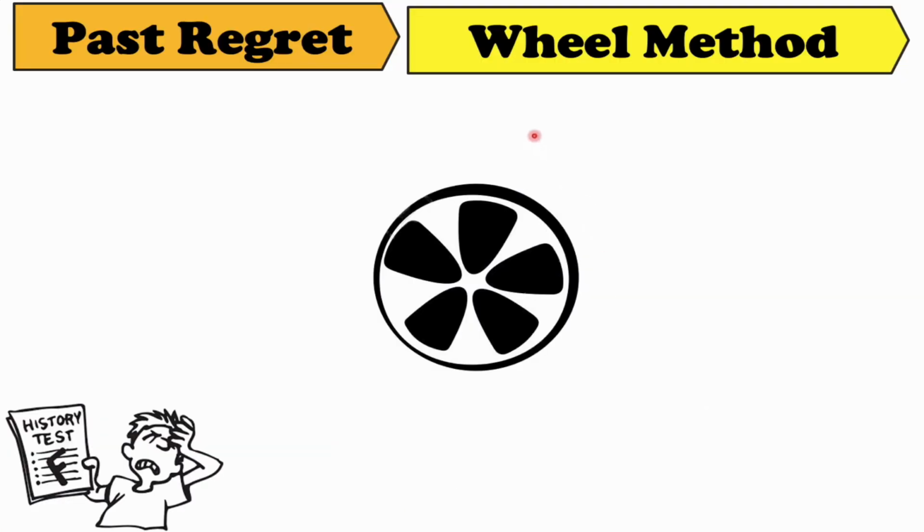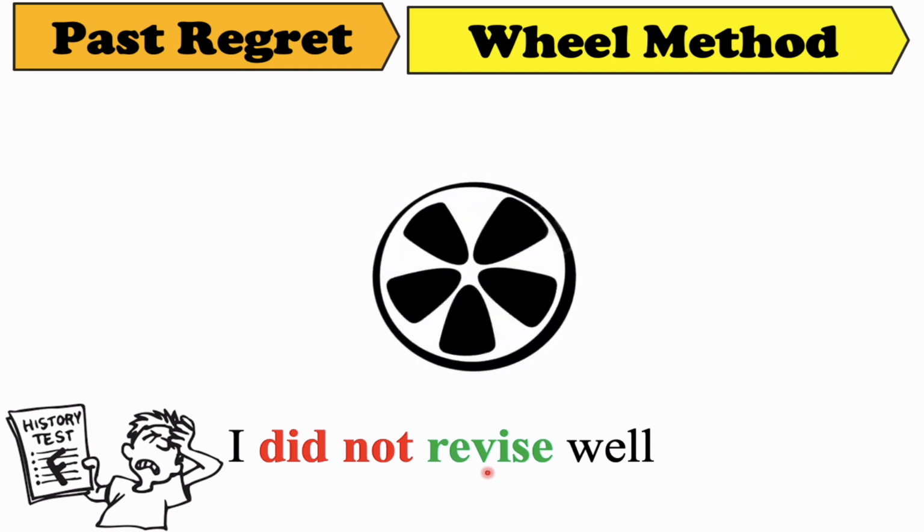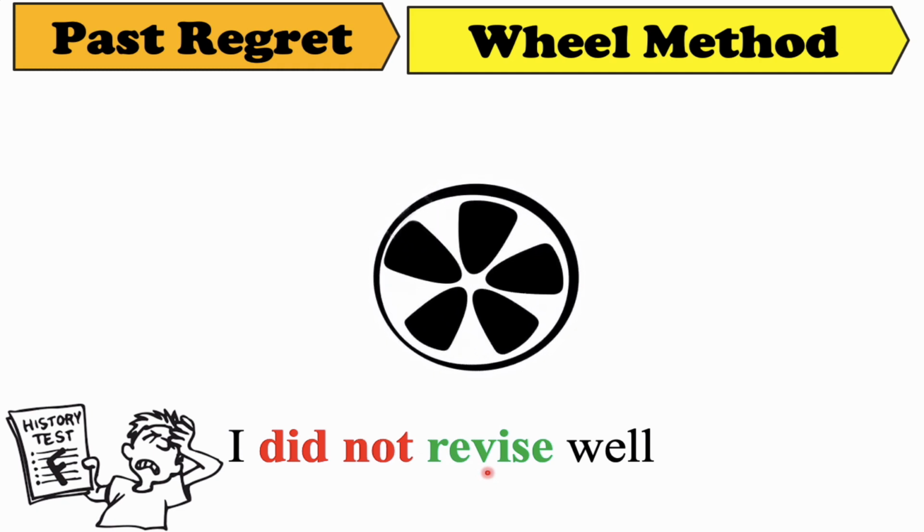So let's talk about the wheel method. Here the situation is: I did not revise well. So I want to change the situation here. Is the situation negative or affirmative? Good, it is negative. So I want to change it to be affirmative. So I am rolling the wheel.